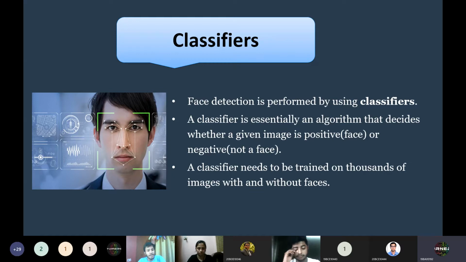But the work of a classifier is to read the data set. You know what a data set is? Data sets are sets of data which are fed into our model so the machine can learn easily. So classifiers detect objects or extract objects from the given data set. Now there are two basic steps of a classifier, and that is the training and the detection stage.